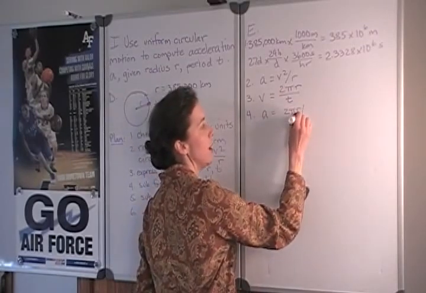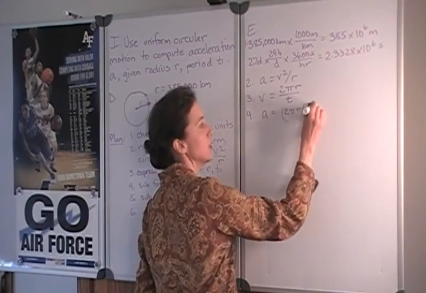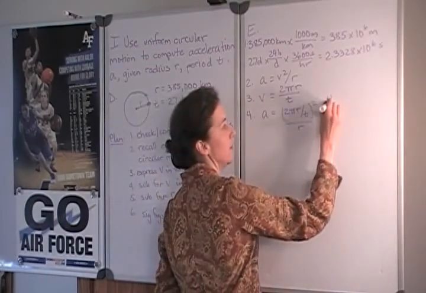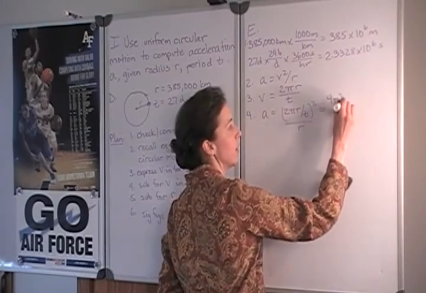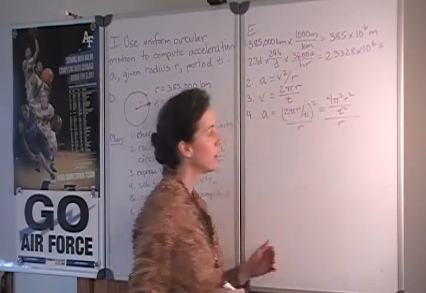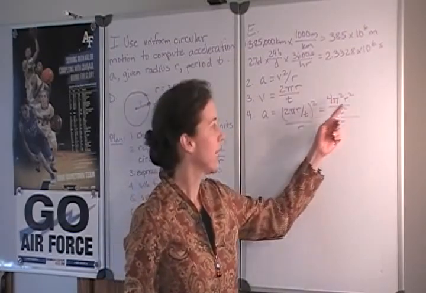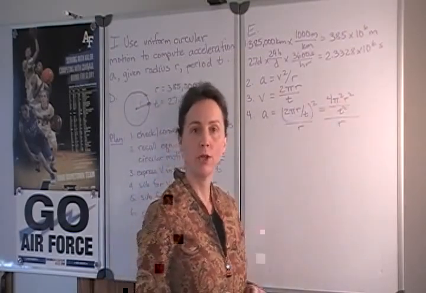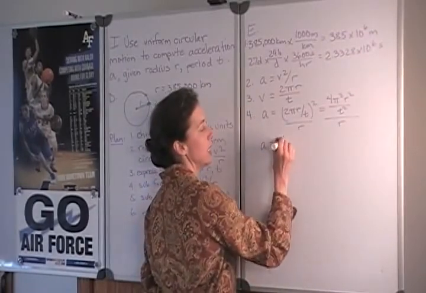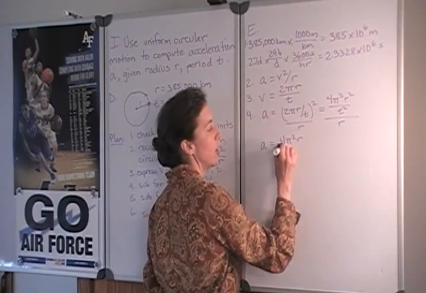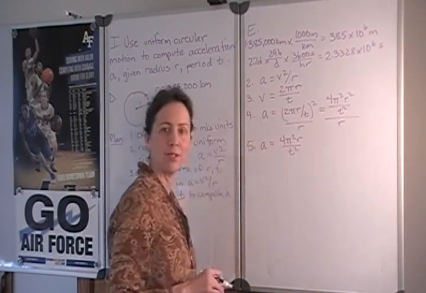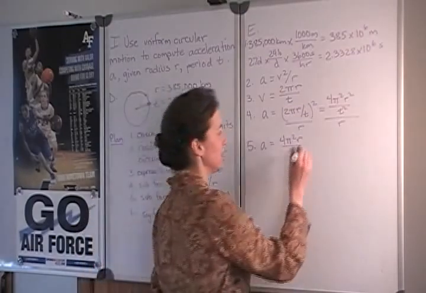So we'll have 2 pi r over t, quantity squared, all over r. Let's simplify that. 4 pi squared r squared over t squared, all over r. This r in the denominator cancels with one term of r in the numerator. So we can express that a little bit more simply as 4 pi squared r over t squared. Now we're ready to substitute values for the period and the radius.